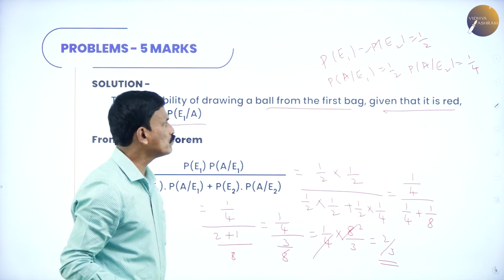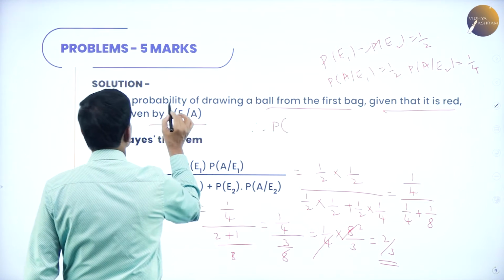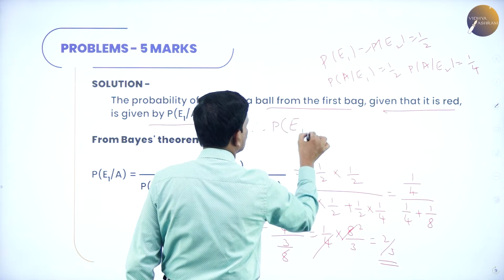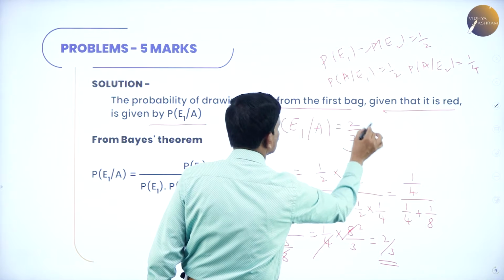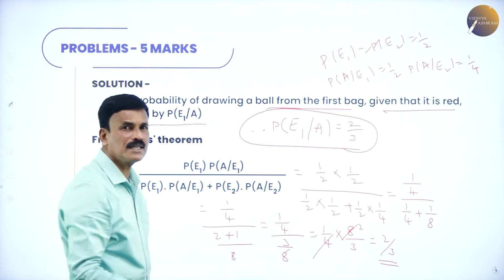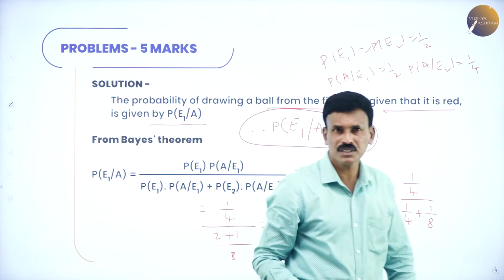So the required probability, therefore probability of E1 by A is 2 by 3. This is the required answer. So the probability of E1 by A is equal to 2 by 3. That's it. Okay, now listen to me.